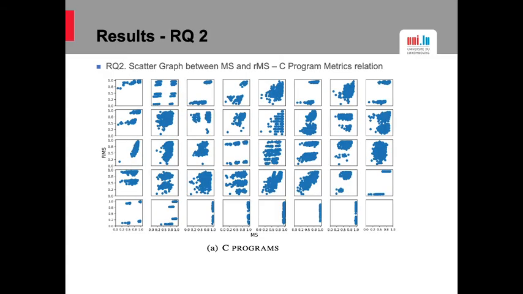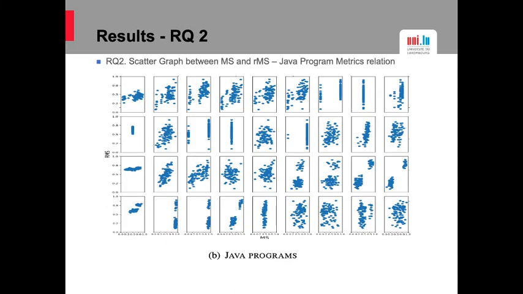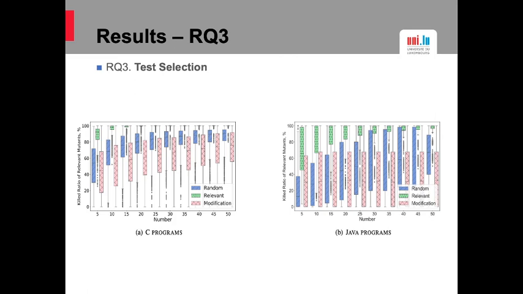The figure shows the C program result about research question 2. X-axis is the mutation score, Y-axis is the relevant mutation score. Each subfigure represents one commit. There is no pattern between mutation score and relevant mutation score. It means that it is necessary to compute relevant mutation score instead of mutation score to test commit change. The figure is about Java programs. We can get the same conclusion. We also compute the correlation between mutation score and relevant mutation score for research question 2. The correlation is weak.